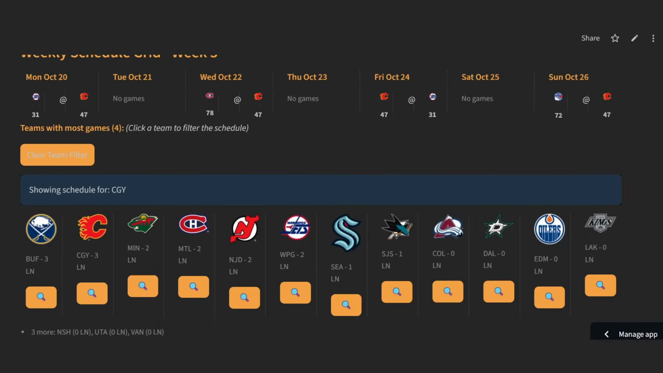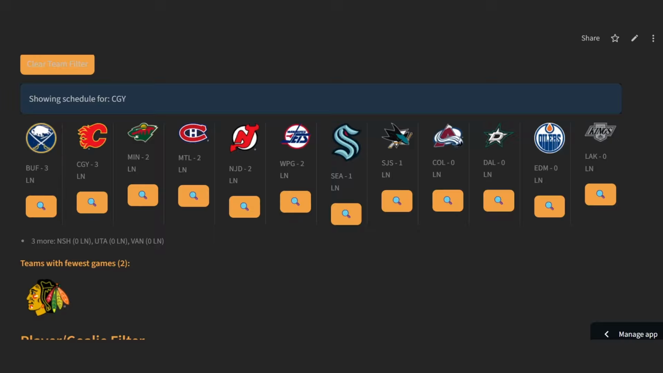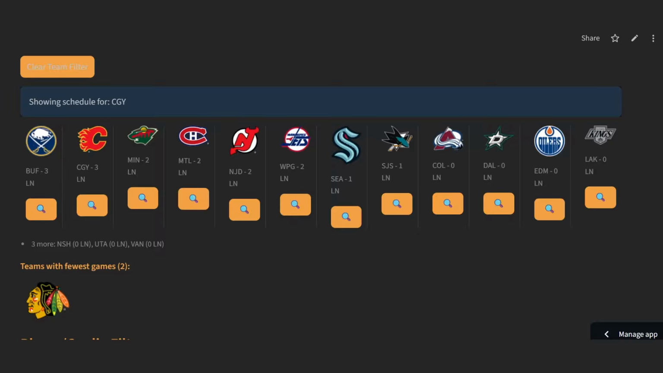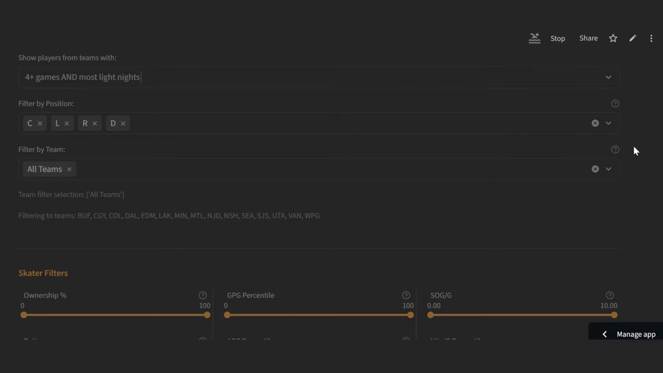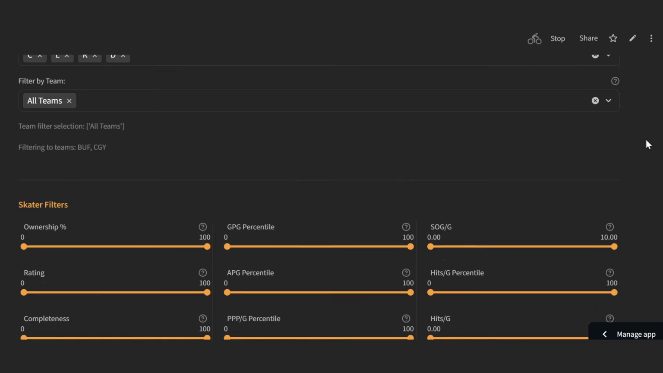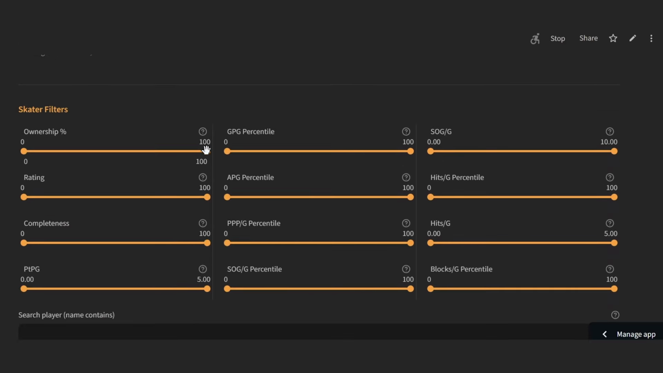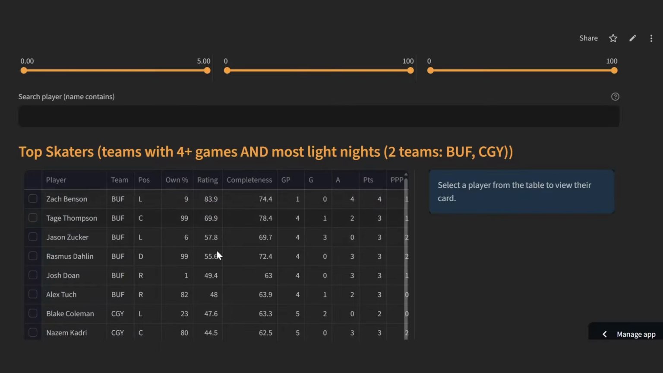So we can get into some of the players from these teams, but I just wanted to show you a little bit about the schedule. When I come down here and filter to 4 games and the most light nights, we can find a couple of options, and I'm going to dial back the ownership percentage. So what you can see here, you get guys like Tage Thompson, Rasmus Dahlin, Alex Tuch.